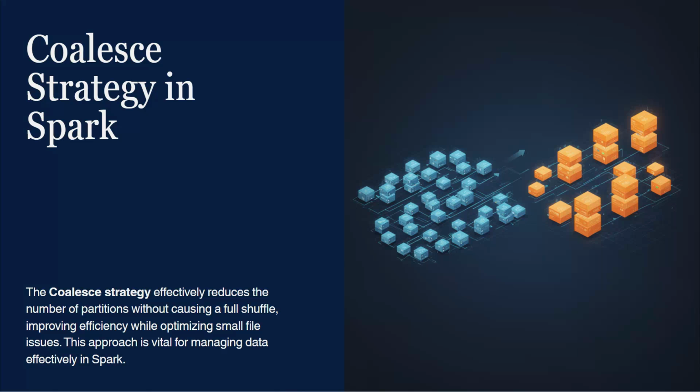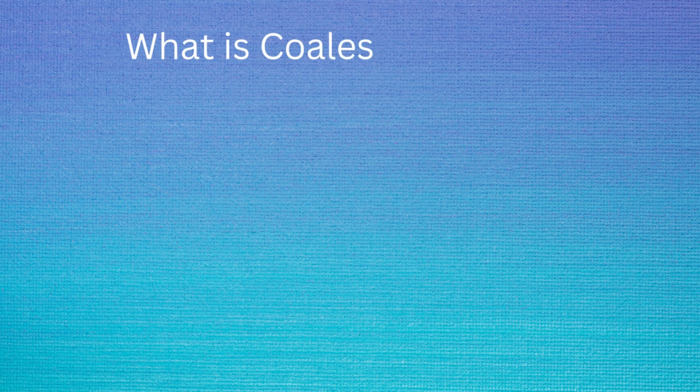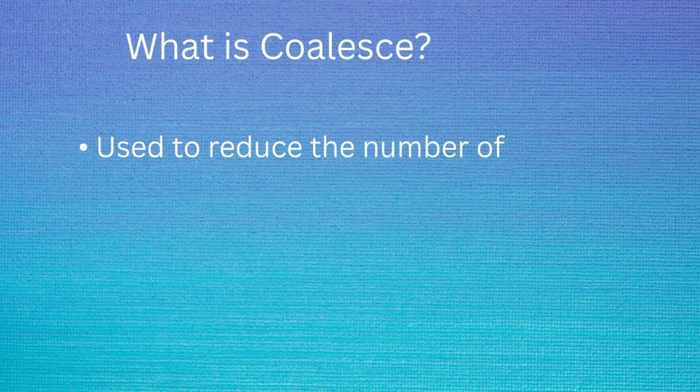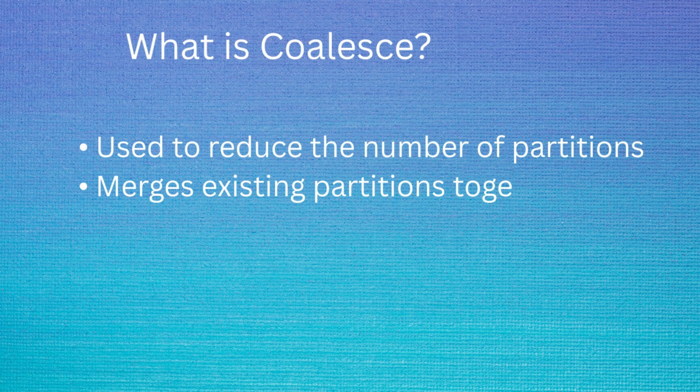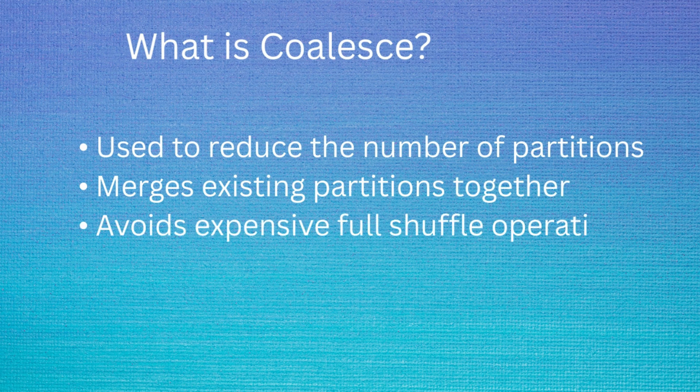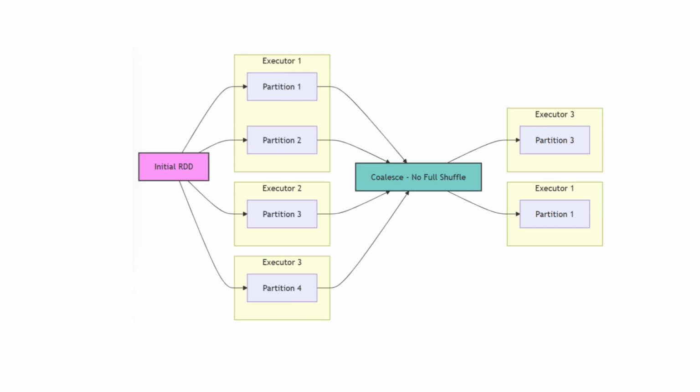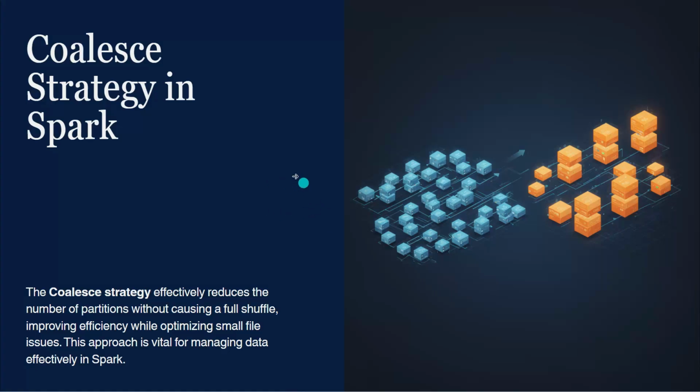So next, let's understand the coalesce strategy. Unlike repartition, coalesce is mainly used to reduce the number of partitions. The key advantage of coalesce is that it avoids a full shuffle operation whenever possible. Instead of redistributing data across the entire cluster, Spark simply merges existing partitions together. This makes coalesce much more efficient when we only need to reduce partitions.